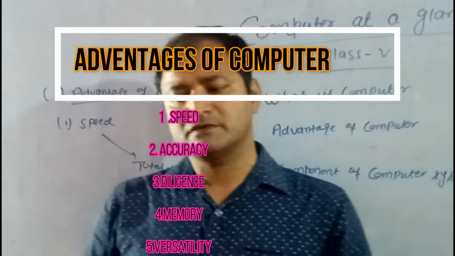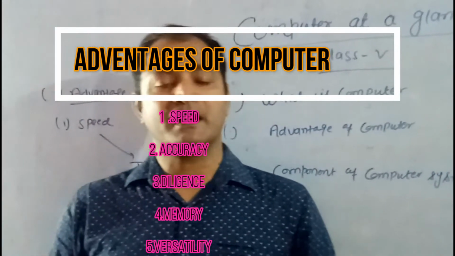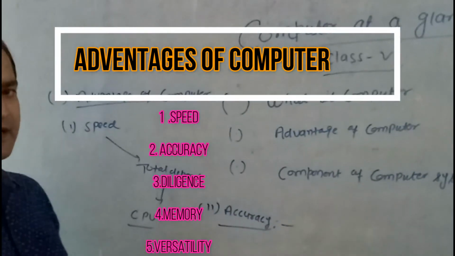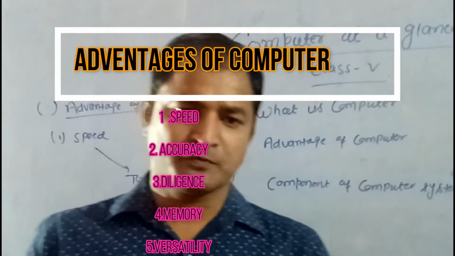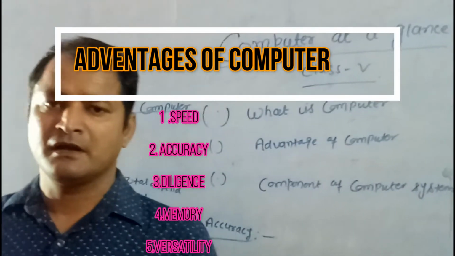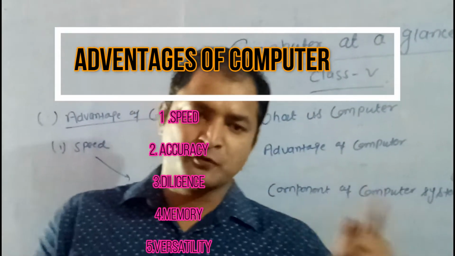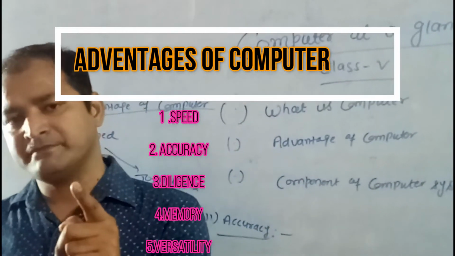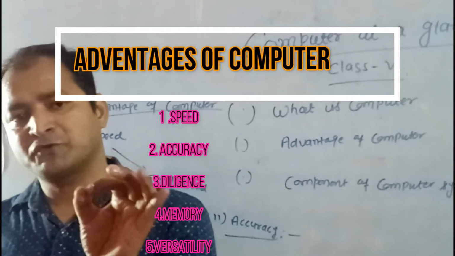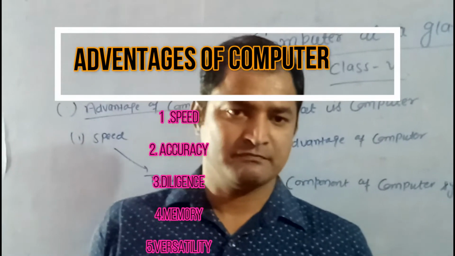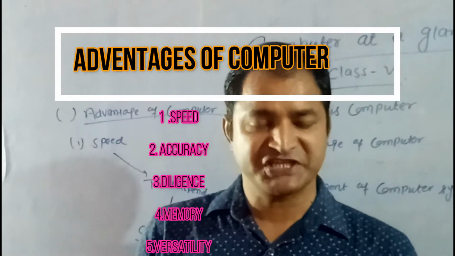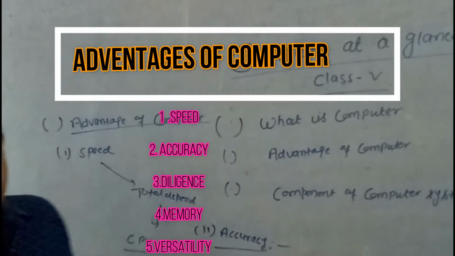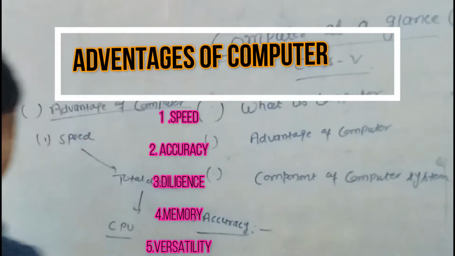It produces a result with 100% accuracy. Suppose you put input data in the computer system, you put 100% correct input, the computer always provides 100% correct output. There is no such type of cheating. This is the accuracy.